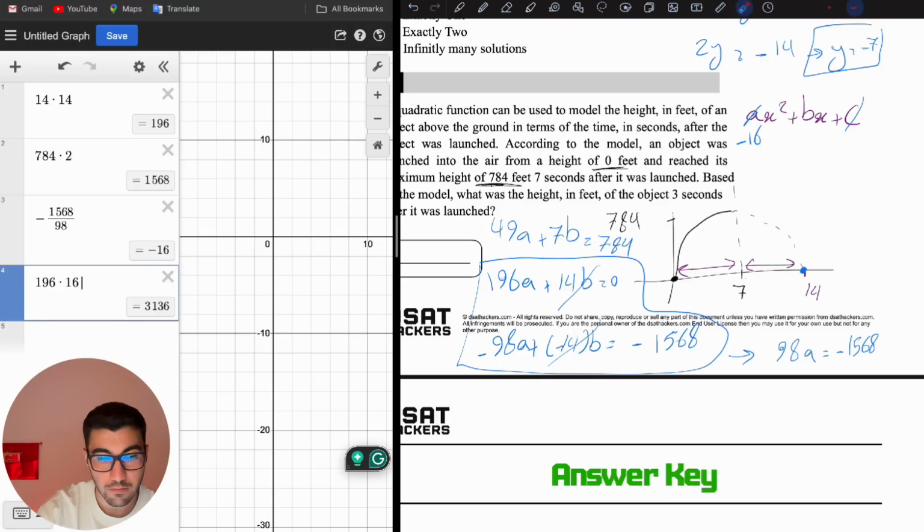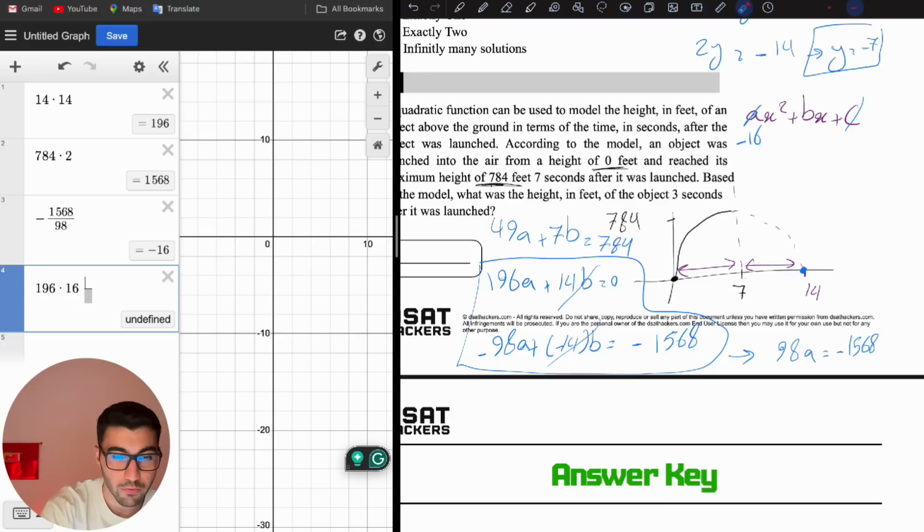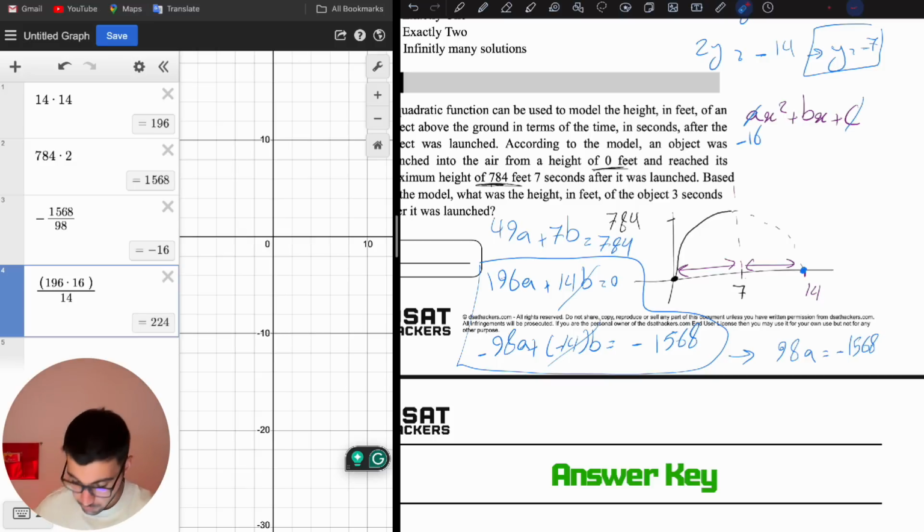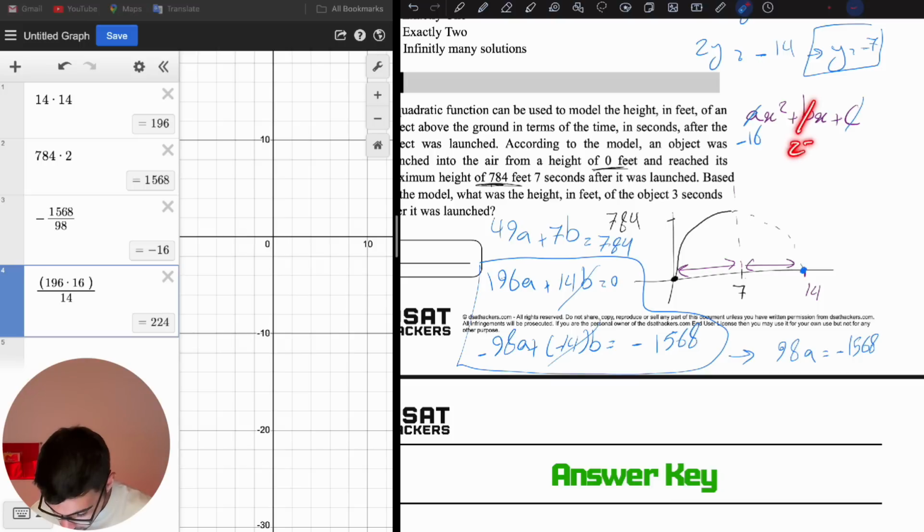If you delete that negative, 3136 is 14b. If we divide the whole thing by 14, we're going to get 224. So b is 224, right? So here is 224.